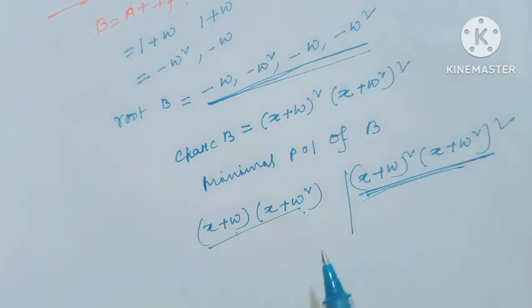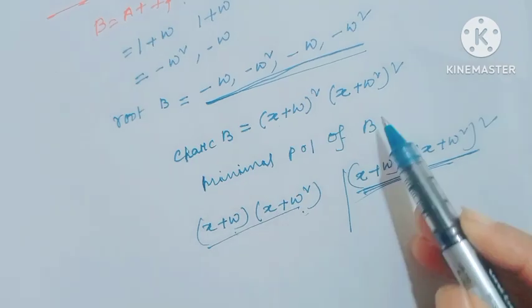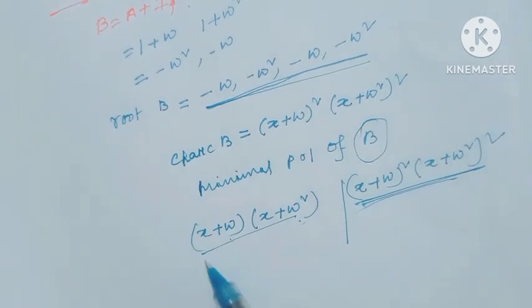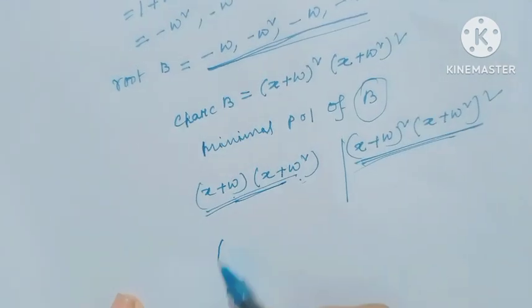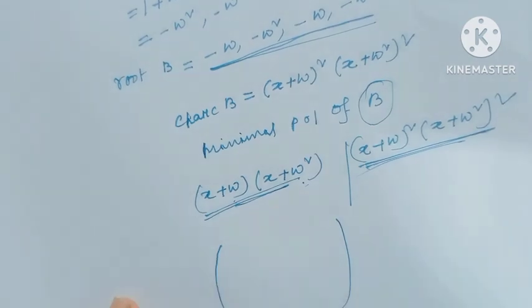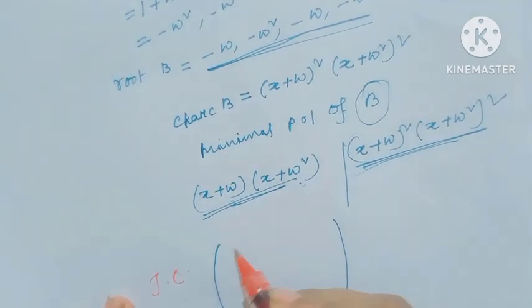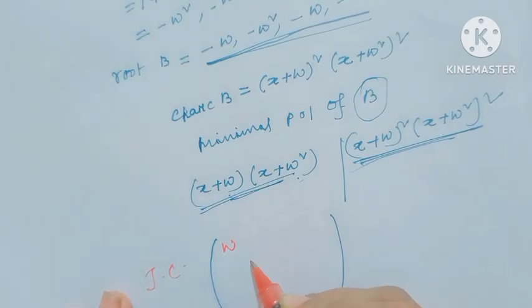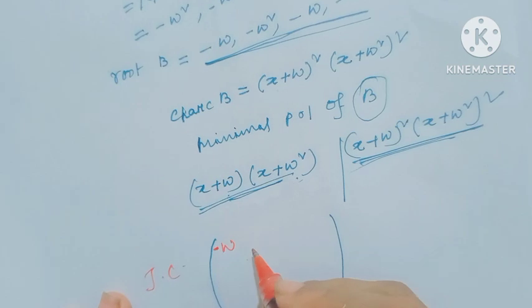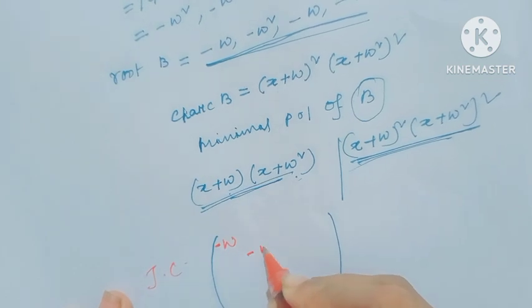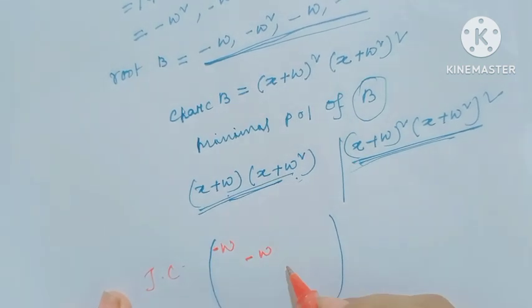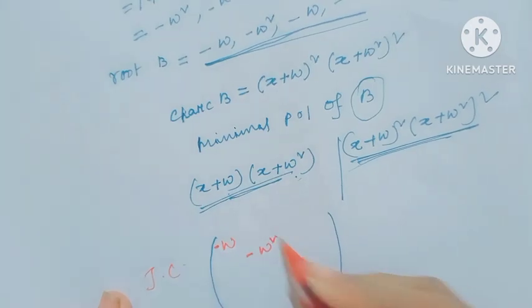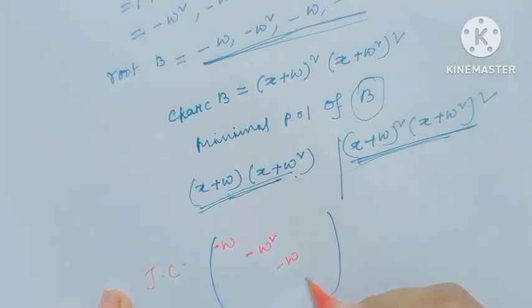Now, which is the actual minimal polynomial of the matrix B? For this minimal polynomial, the Jordan canonical form would be of this type: minus omega, minus omega, minus omega squared, minus omega squared on the diagonal.